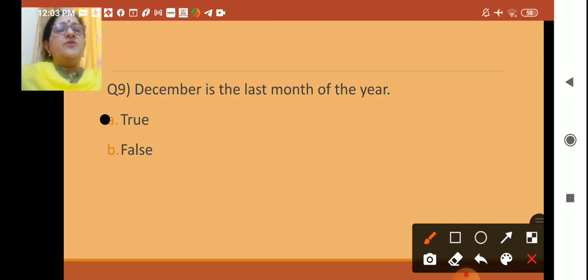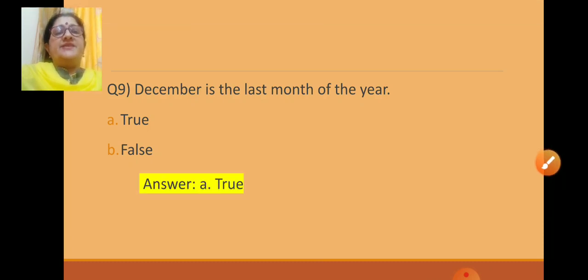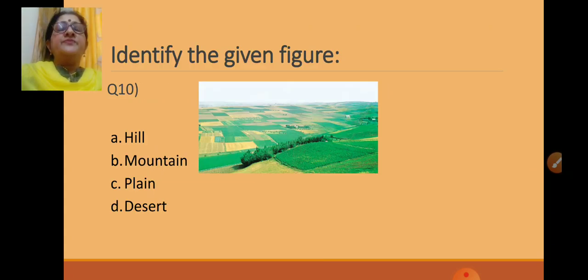Okay, children. Now let us see the answer. Yes, answer A, true. Now the next one. Teacher is going to show you some pictures from the textbook. Please children, all of you, see the textbook pictures and try to identify. From the textbook only teacher is going to give 5 pictures. And a few pictures I am showing here. Some more pictures I am going to take from the textbook. So read and see the textbook thoroughly.